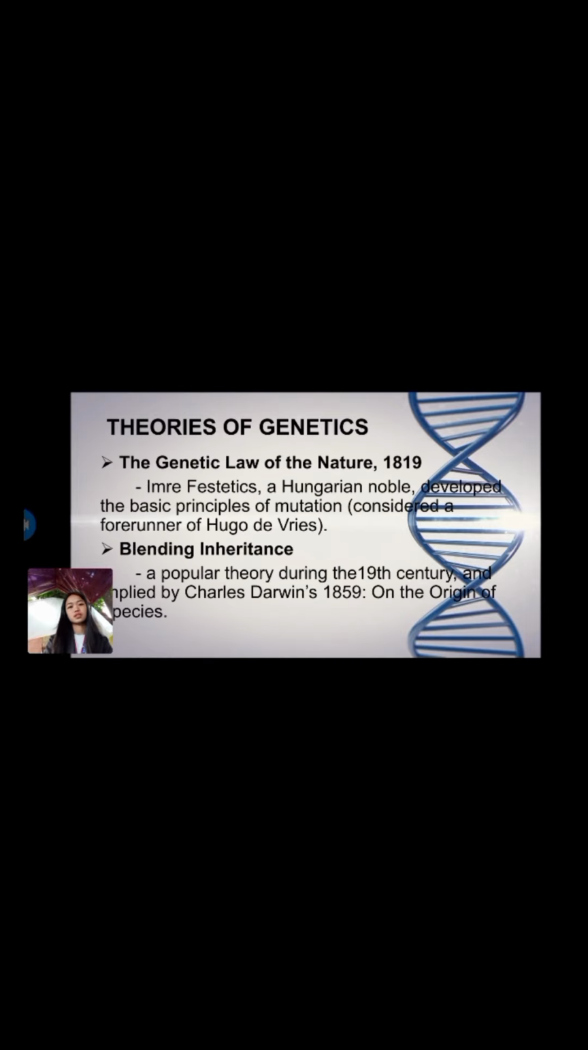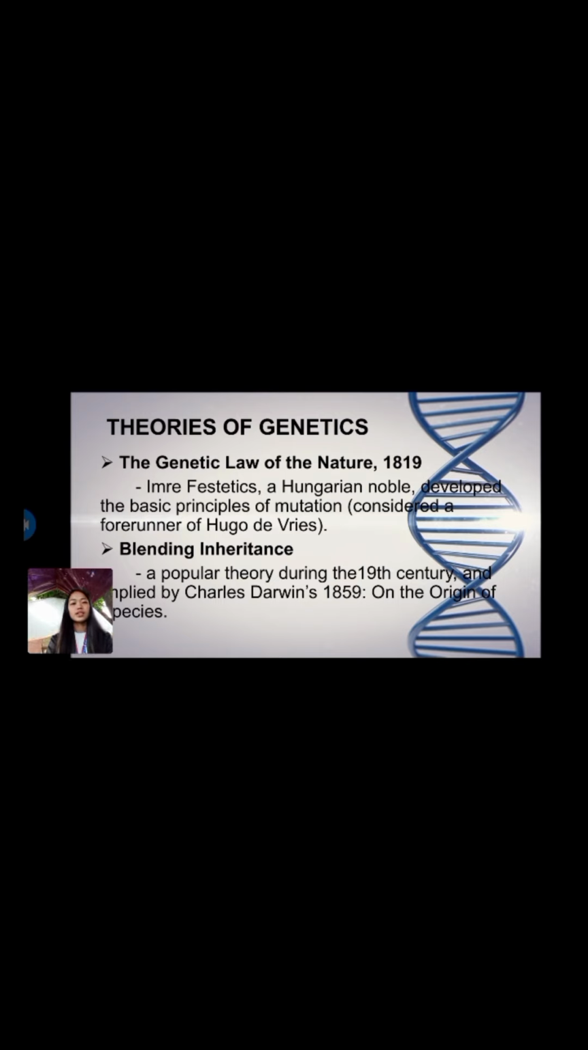Theories of genetics. The first theory on genetics is the genetic law of nature. Emir Aesthetics, a Hungarian noble, developed the basic principles of mutation. Mutation is a change in a DNA sequence. It results from DNA copying mistakes made during cell division, exposure to ionizing radiation, exposure to chemicals called mutagens, or infection by viruses.